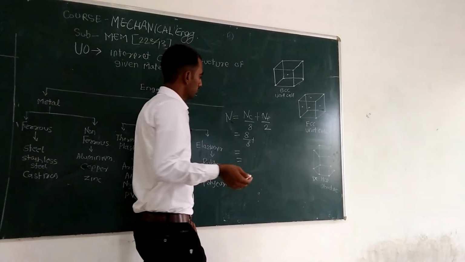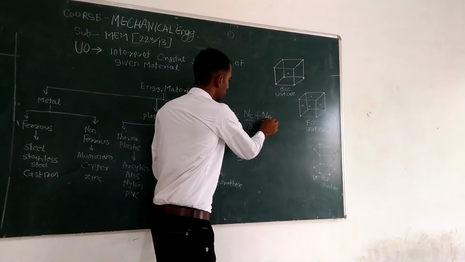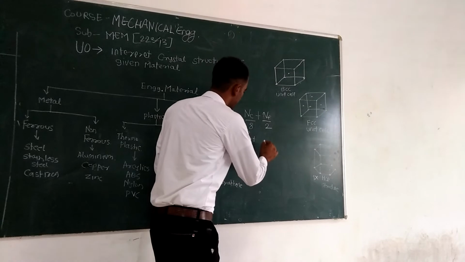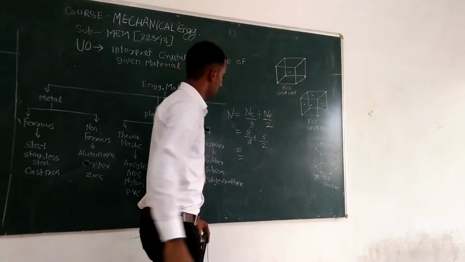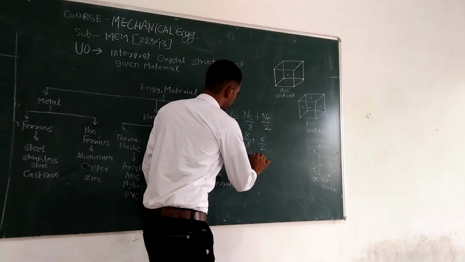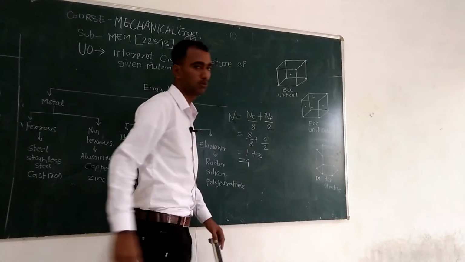Okay, all the remaining terms are the same. Then we have to put in the number of face atoms, that is 6 divided by 2. So 1 plus 3 becomes a total of 4 atoms.